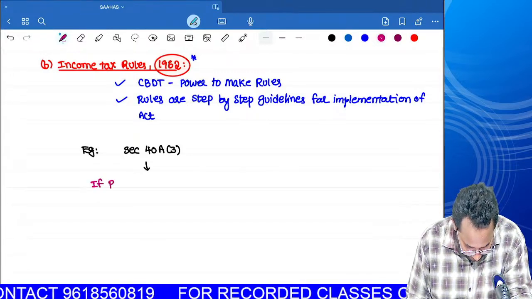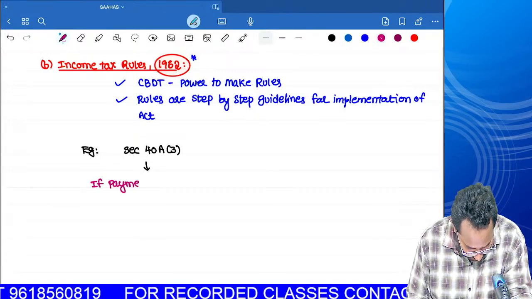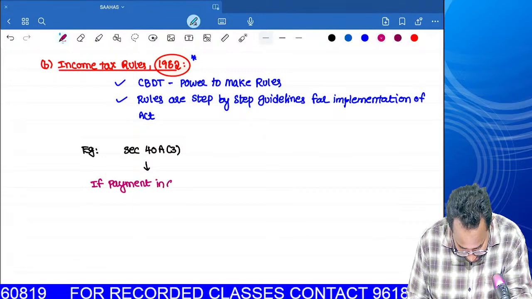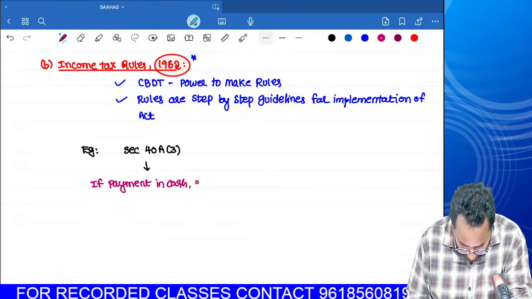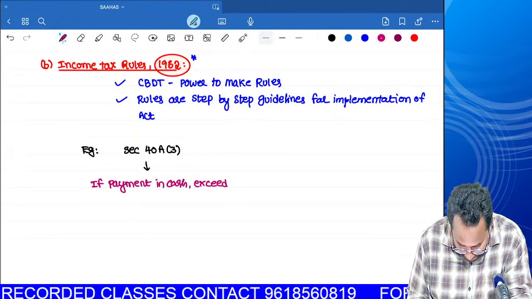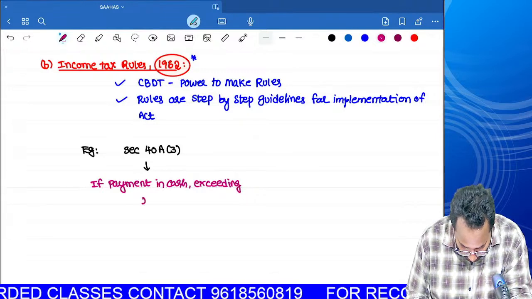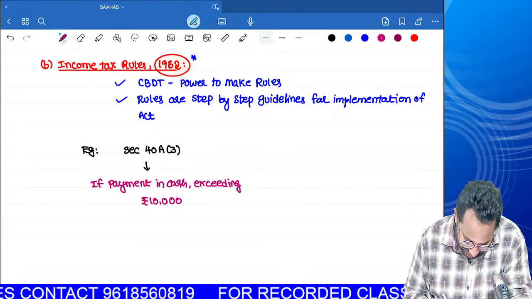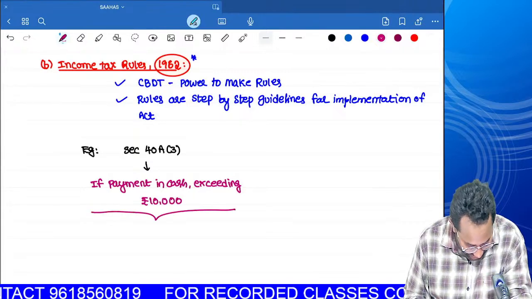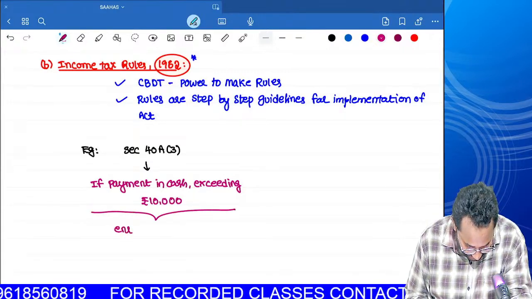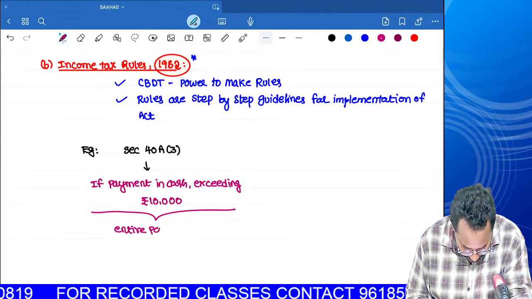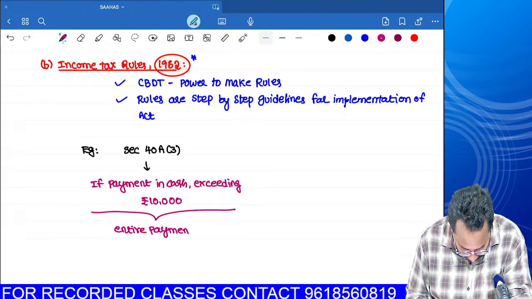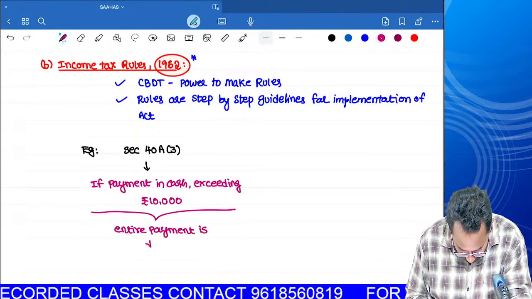If payment in cash exceeds rupees 10,000, automatically the entire payment is disallowed.